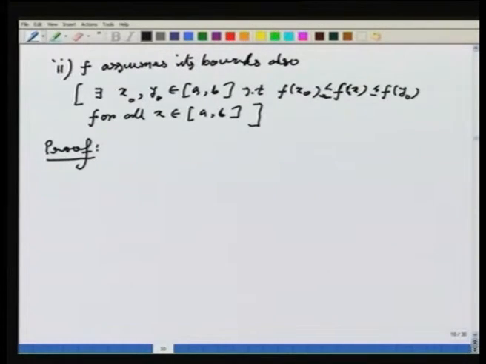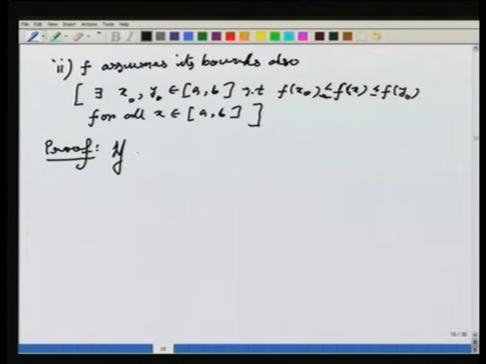Well, the idea is to use the contrapositive argument, that is, you assume that f x is not bounded. Okay. So, if possible, let f be an unbounded function.